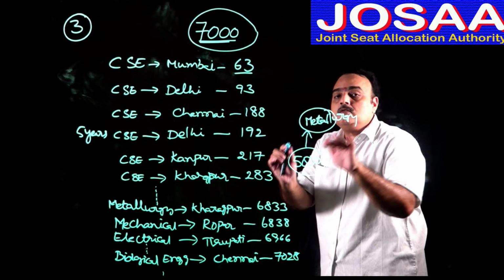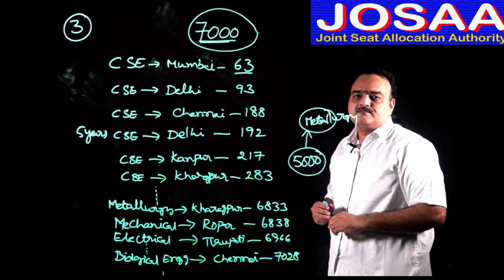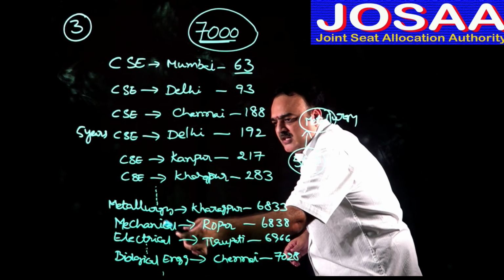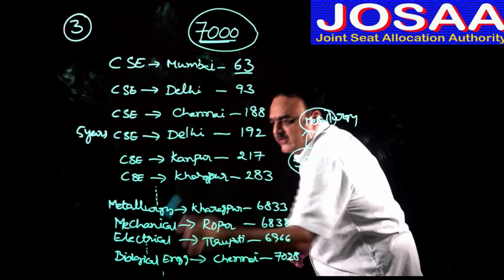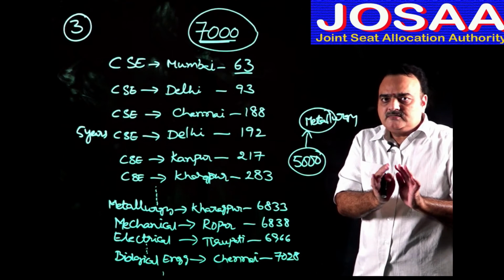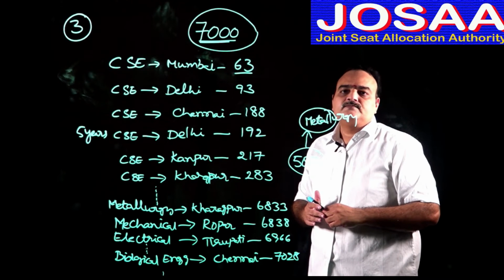Better not to take that option. Don't enter it if you are not interested in that course. Then, leaving this option, he can enter the remaining courses. So if you are not interested in a particular course, don't enter it in JoSAA.